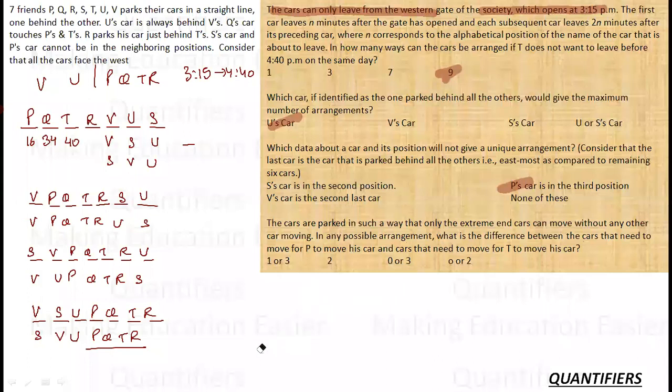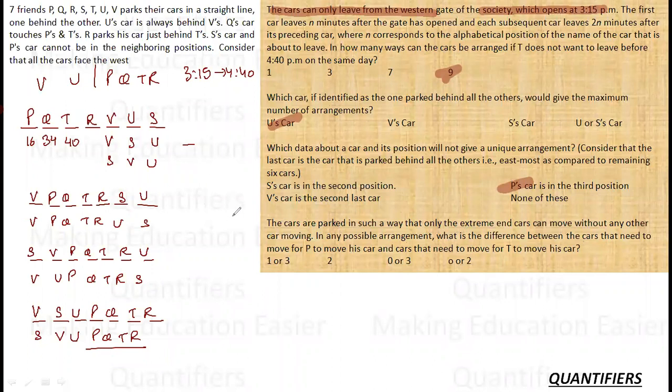Let's see the last question. The cars are parked in such a way that only the extreme end cars can move without any other car moving. So P can move, S can move without any other car moving. In any possible arrangement, what is the difference between the cars that need to move for P to move his car and for T to move his car?